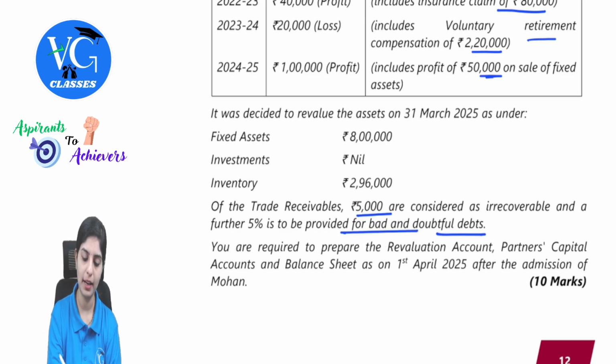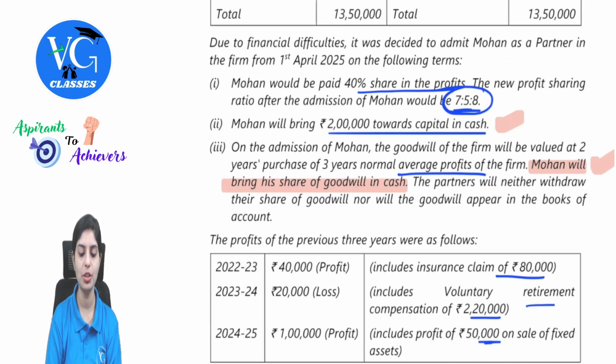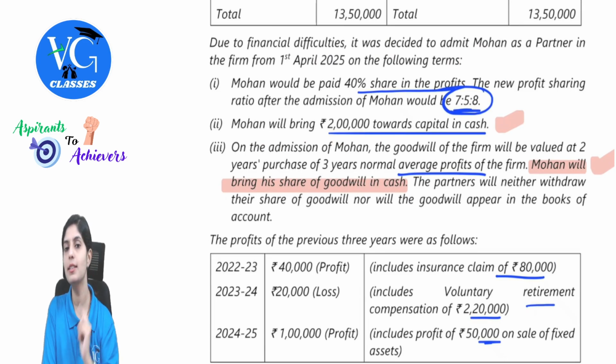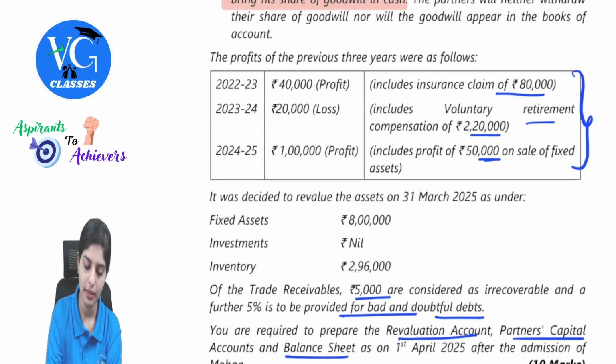You are required to prepare revaluation account, partners capital account, and then balance sheet as on 1st April 2025 after the admission of Mohan. See, in the admission question, you have to first and foremost observe the treatment of goodwill. In this question, they are asking us to first value the goodwill. There is a requirement of finding out the adjusted profit because they have given some treatment of abnormal items. So let's calculate the yearly profit. Here I am just showing you the working year wise so that you will understand better.